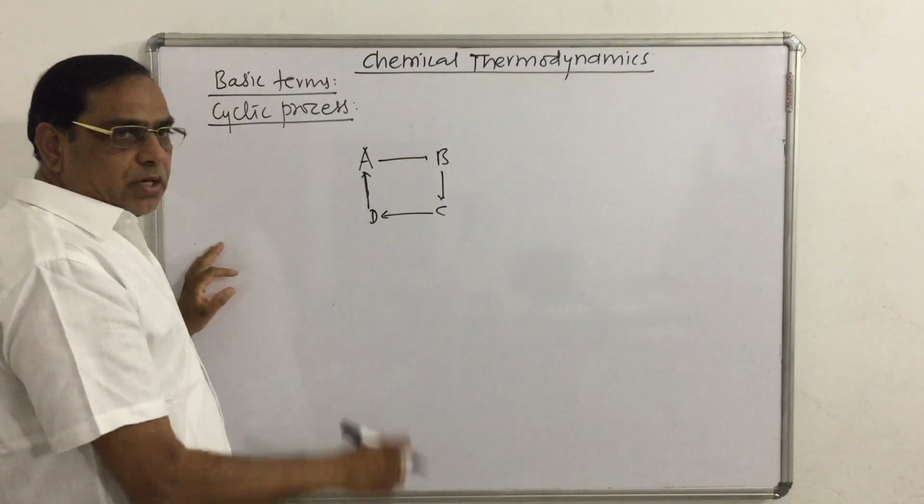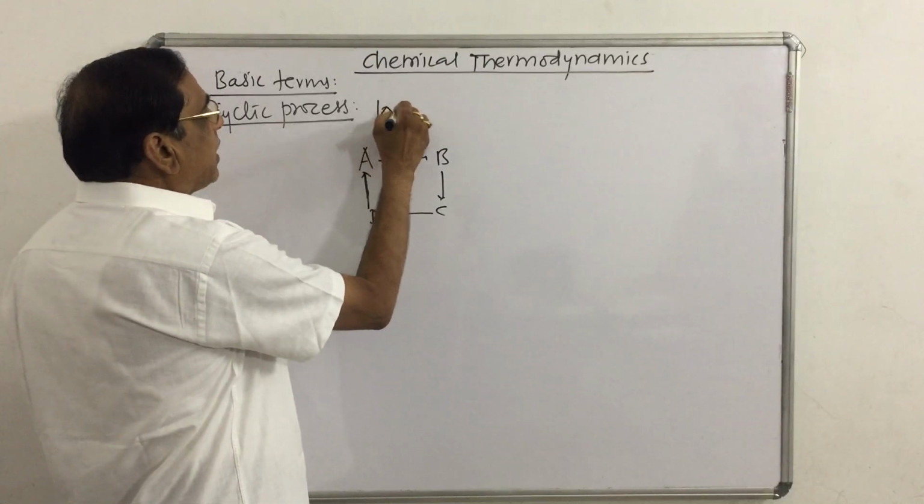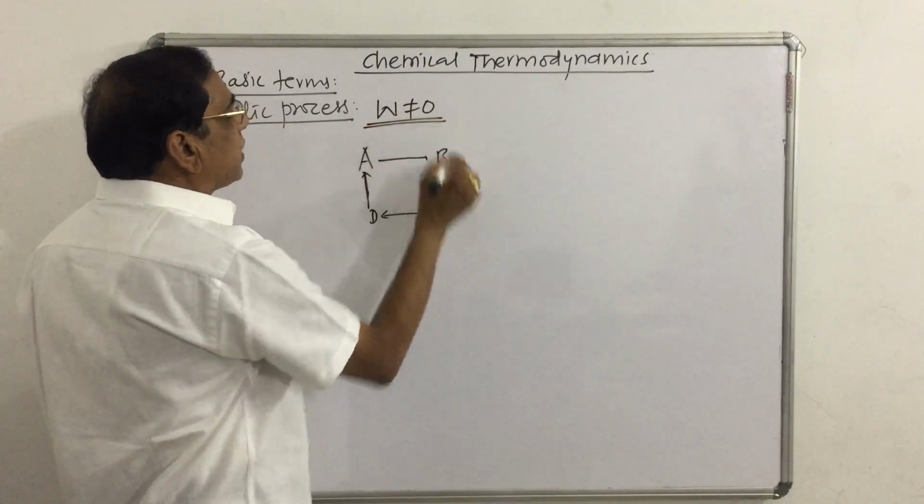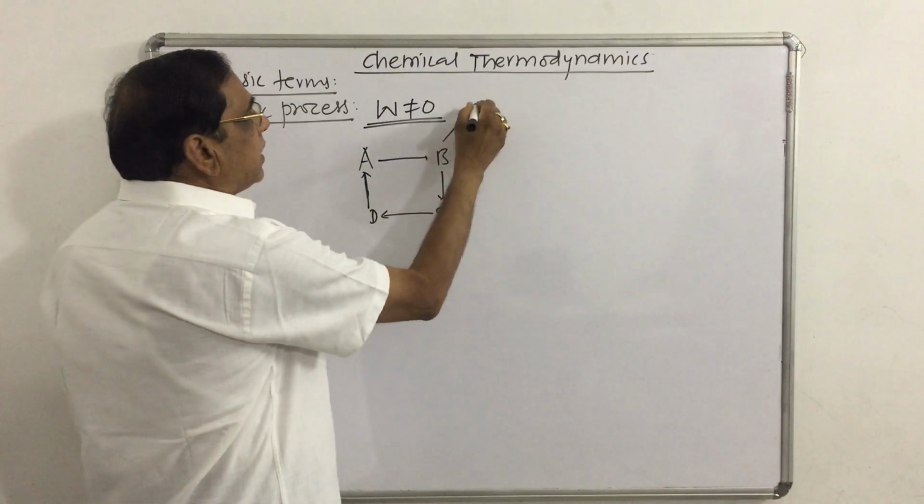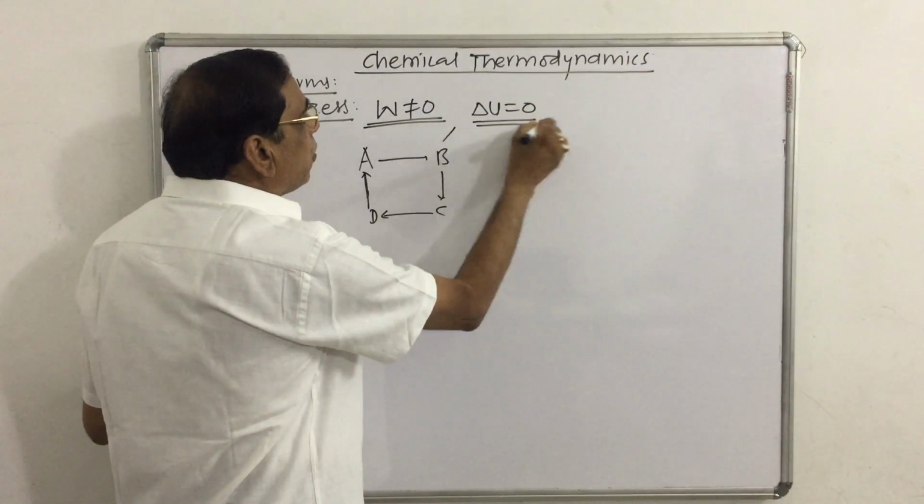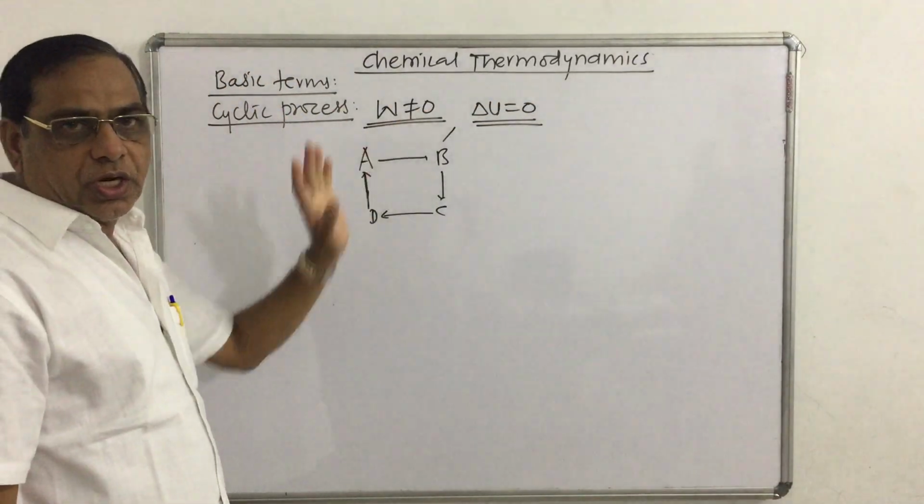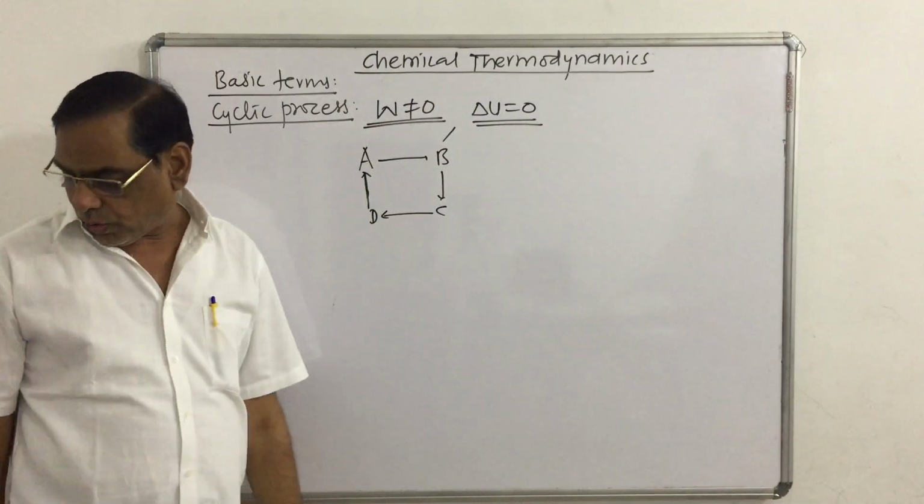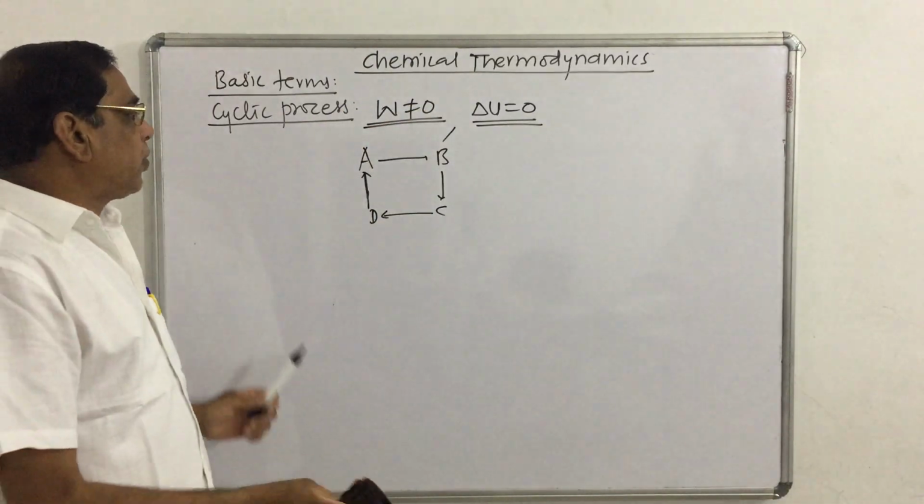The important point to keep in mind, in a cyclic process work is not equal to zero but the change in internal energy is equal to zero. The change in internal energy is equal to zero. तो ये होगा about the cyclic process.